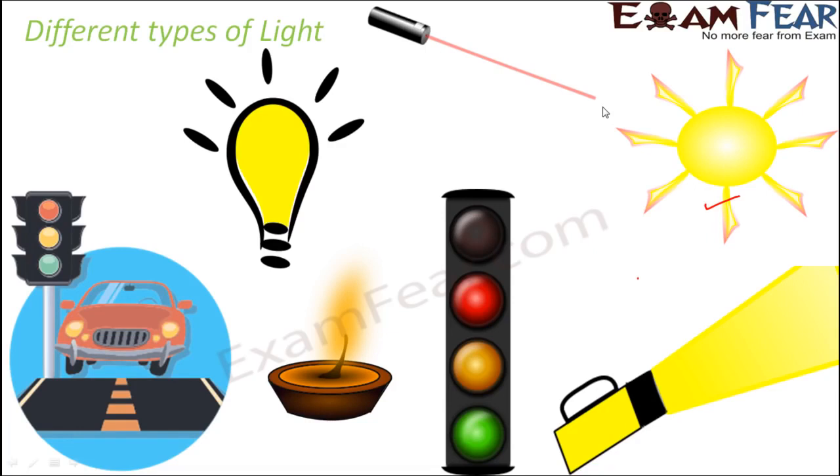When you look at all these different types of light, all of them are light, but they are different types of light. If you compare the light from a bulb with the traffic light, they are not exactly similar, they are different. Similarly, if you compare the laser light with the sunlight, they are again different. So these are all types of light from different sources of light, and therefore they are different from one another. But all of them are light, and all of them help us in viewing things around us.